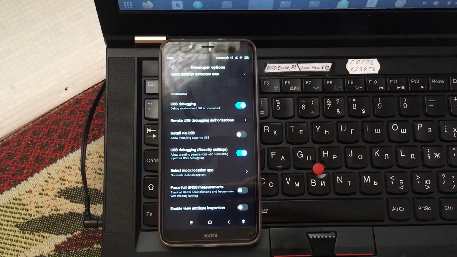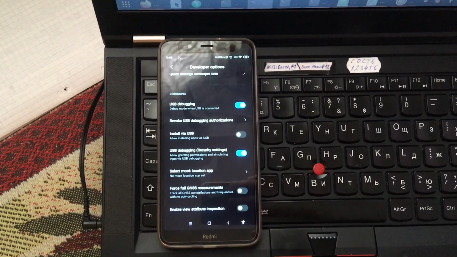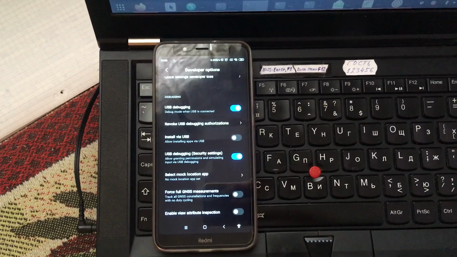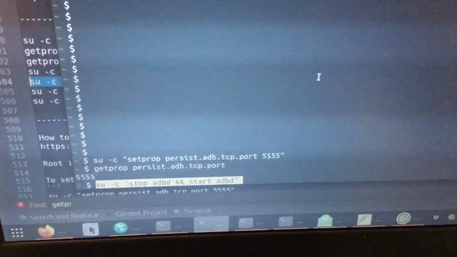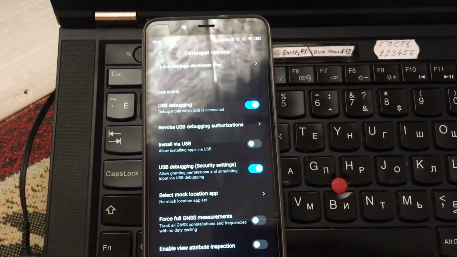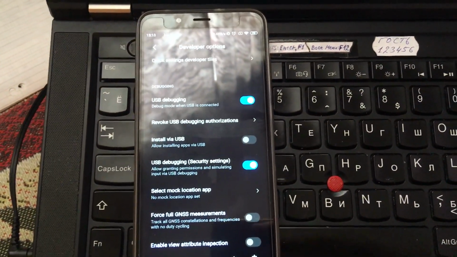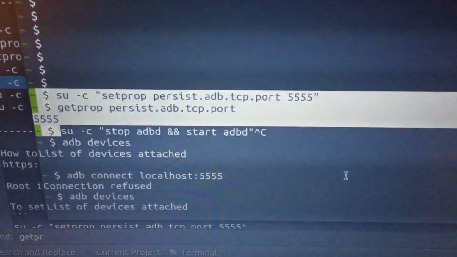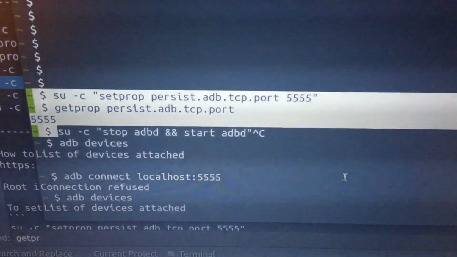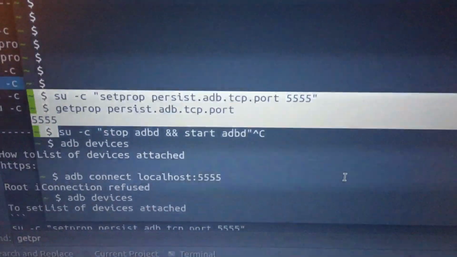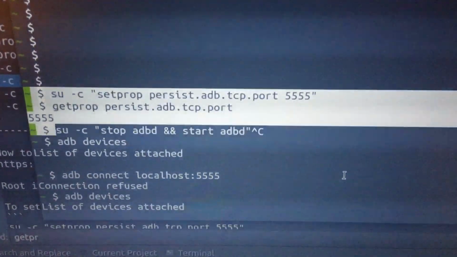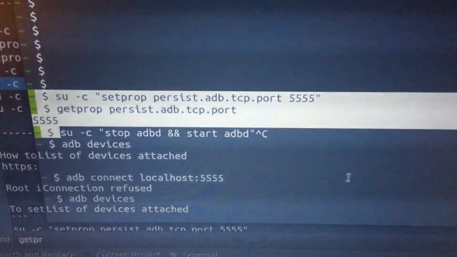I'm trying to set up ADB on the rooted device with Android 9. Here I just SSH to this device, to the Termux terminal. I've set up ADB to connect not by USB but by network, by TCP with port 5555.